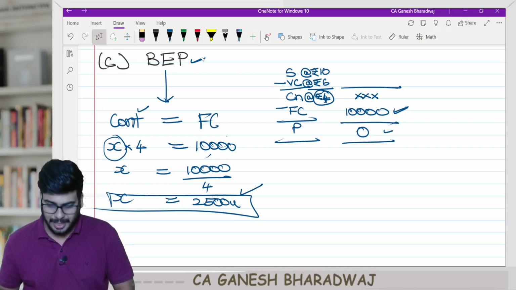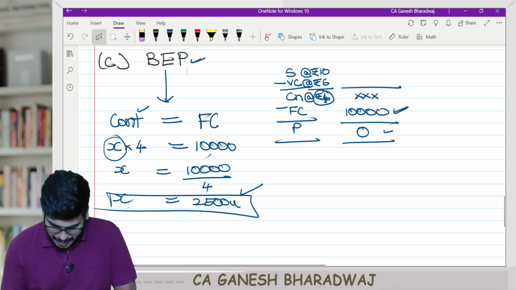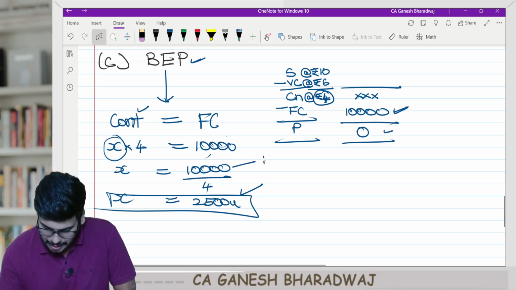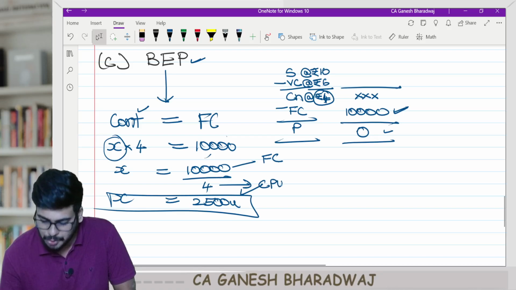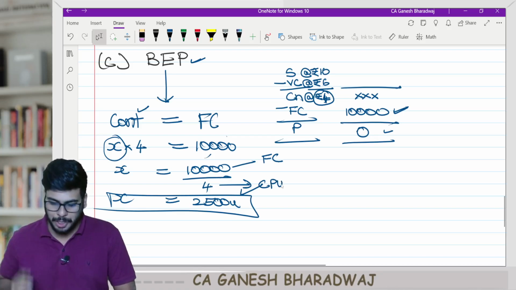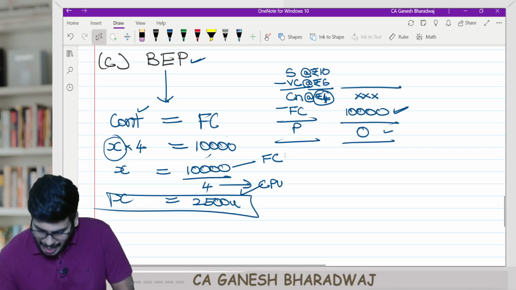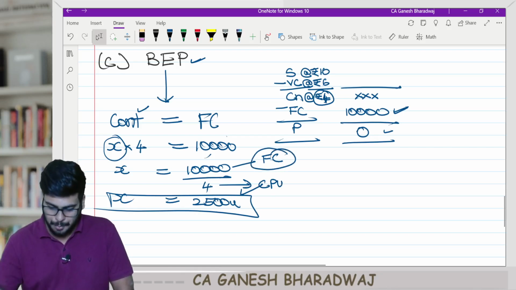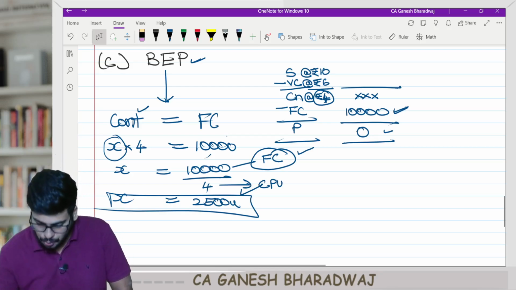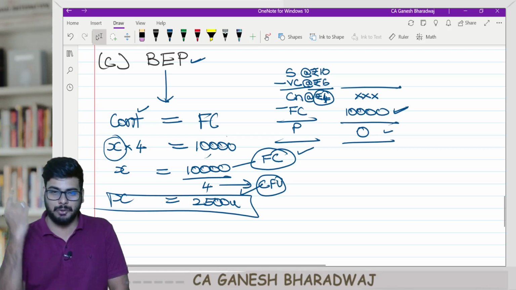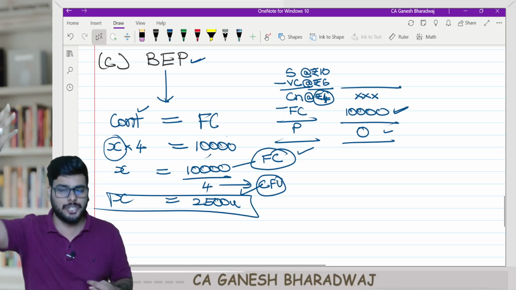In other words, this break-even point is nothing but fixed cost divided by contribution per unit. If I want to put it as a formula, very simple: I need to earn a total contribution equal to my fixed costs, and every time I sell a unit, I generate a contribution per unit of 4 rupees. So how many units should I sell?